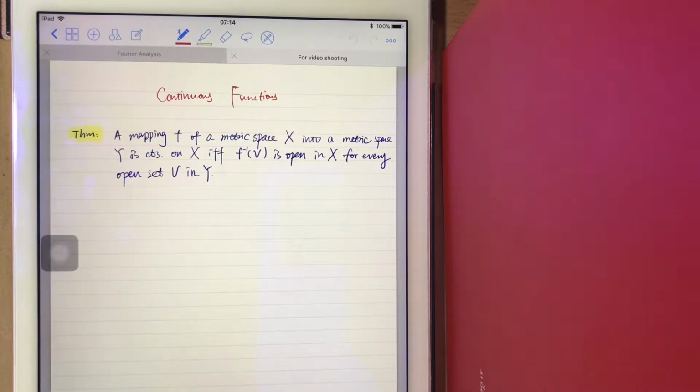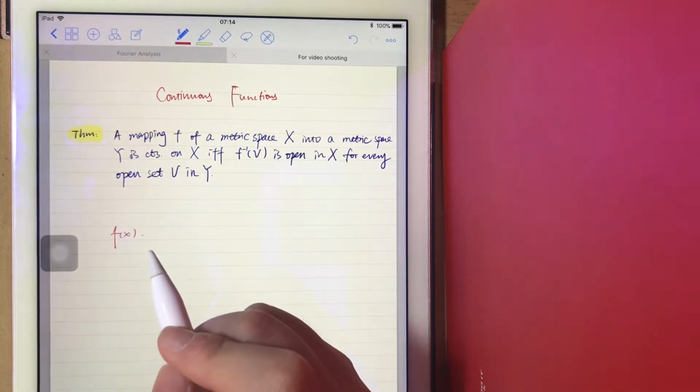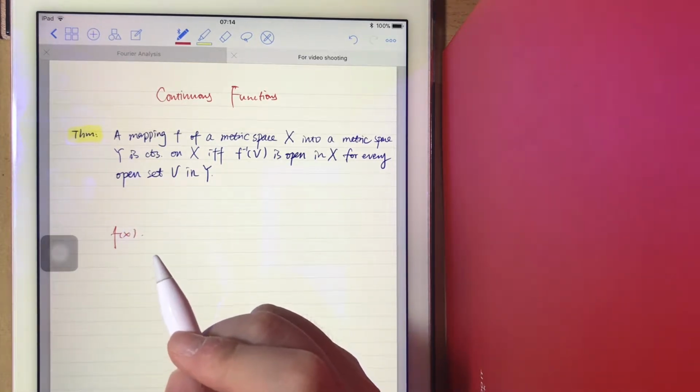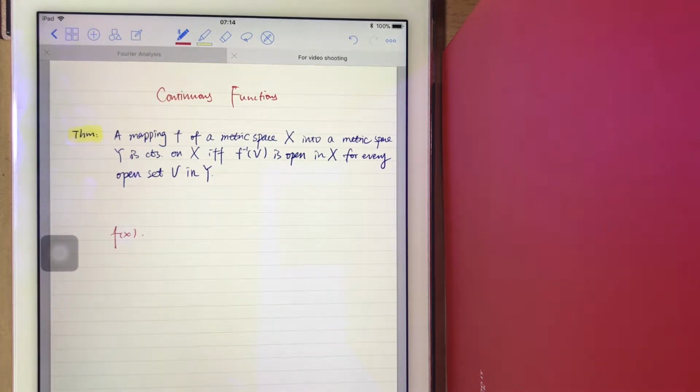If the function, let's say f(x), has a limit at that point, if the limit exists and its value is equal to the value of the function at that point, which is f(x), then we say the function at this point is continuous. So if every point of the function is continuous, then the function itself is a continuous function.